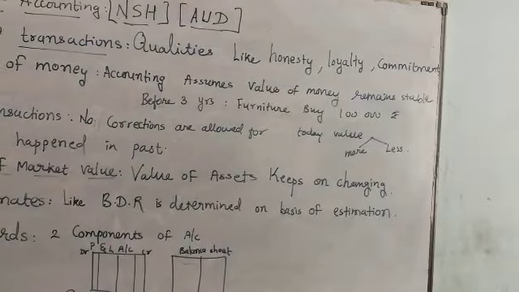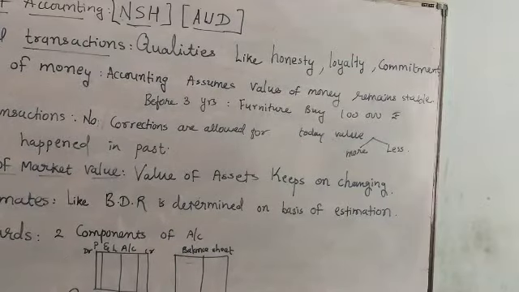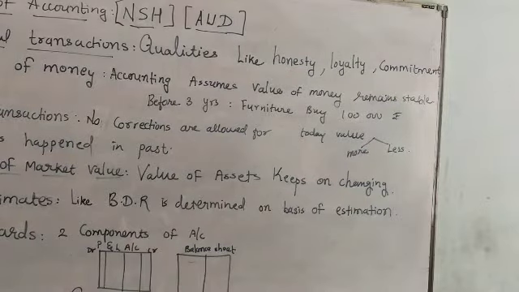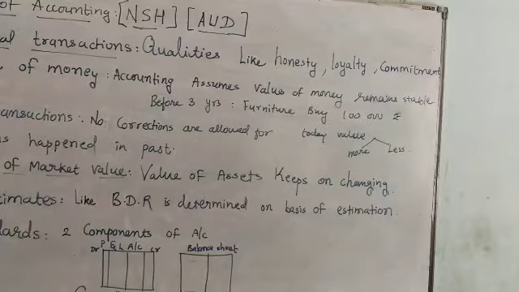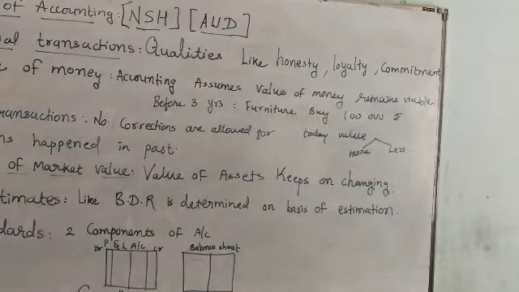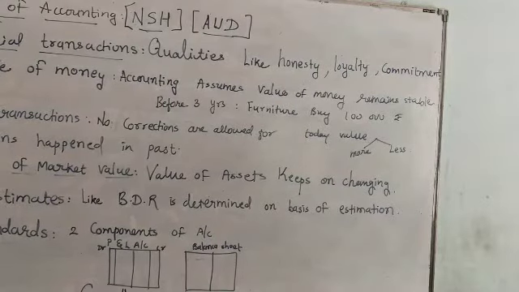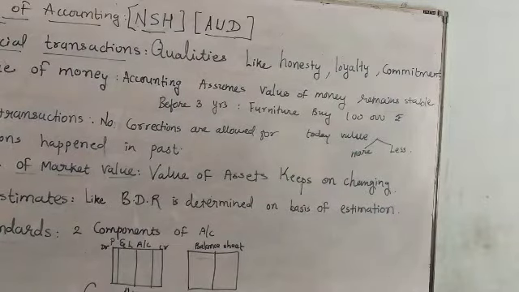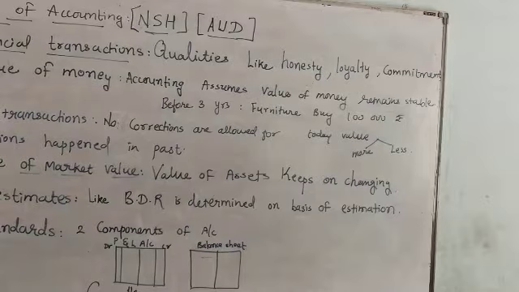For example, I purchased goods of rupees 3000, so that goods purchase value is 3000 and I can record it in my books of account. But it avoids qualities like the honesty of our staff members, their loyalty, commitment, and the hard work they do for our business. These things are avoided. So this is a limitation of accounting.